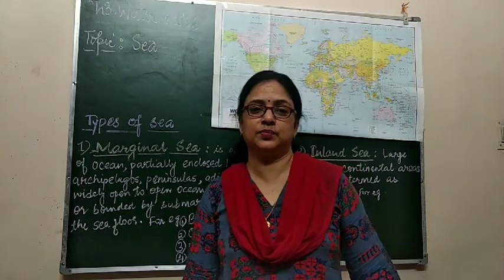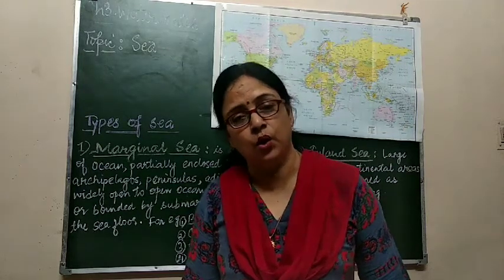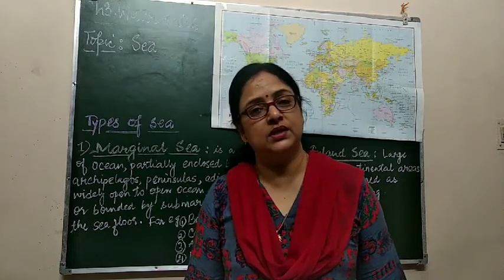What is a sea? A sea is a large body of salt water that is surrounded in whole or in part by land. What does it mean?